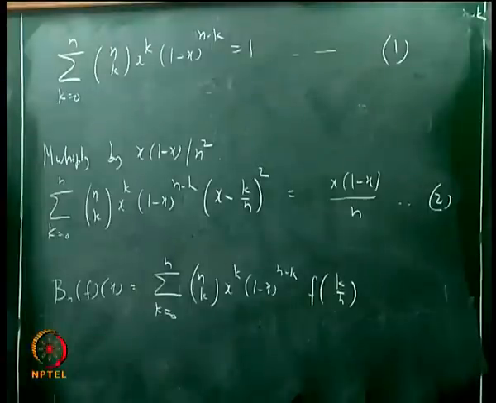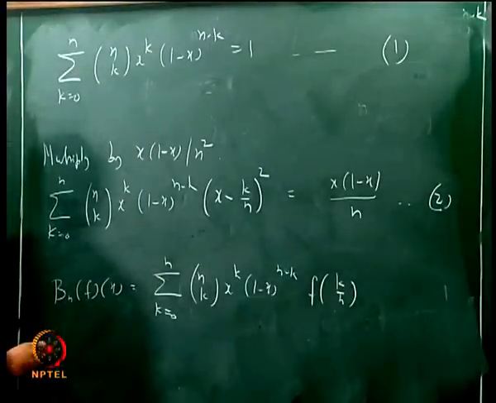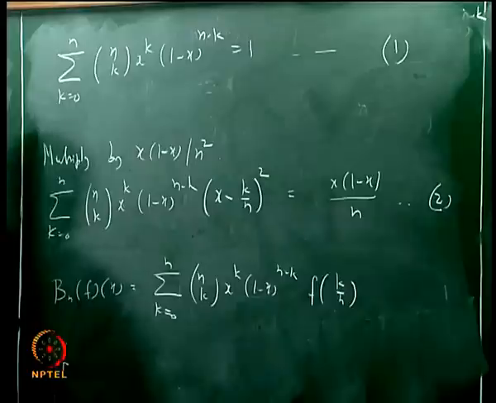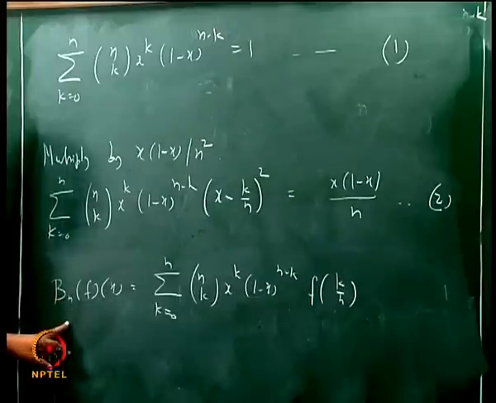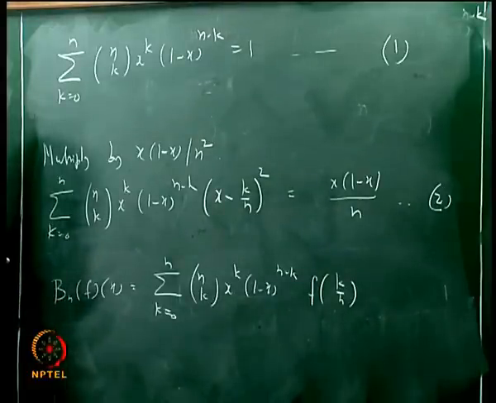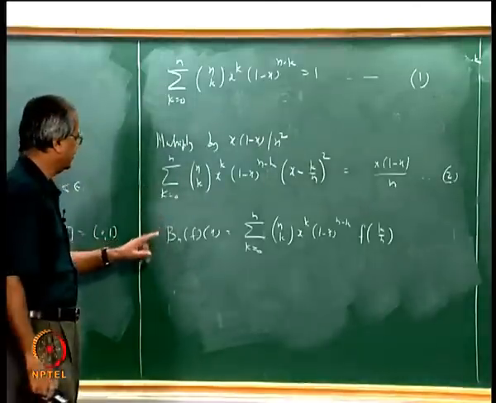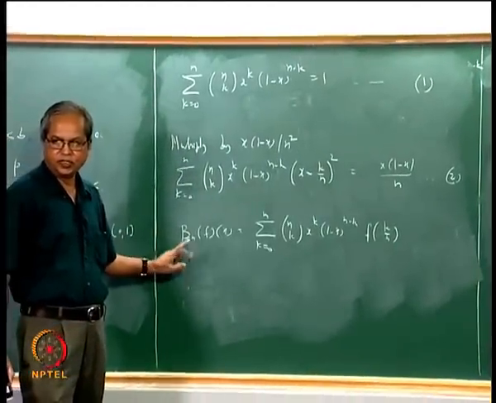Suppose I want to consider this f of x, our idea is to show that for large n, mod f x minus B n x is less than epsilon. This is the required polynomial for large values of n. That is what we want to show.